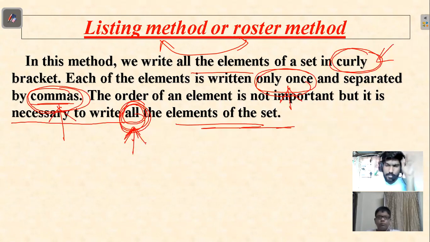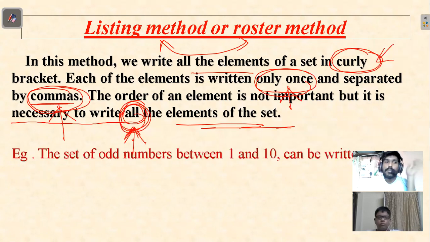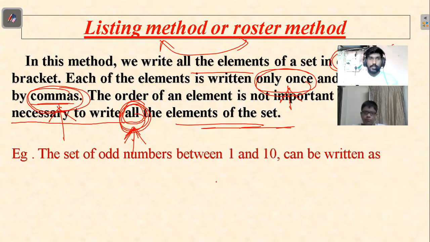Let's see examples. Enough of definition. Look at this example: the set of odd numbers between 1 and 10. Can you tell me how to write it?